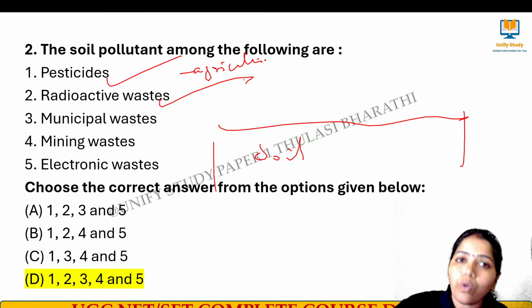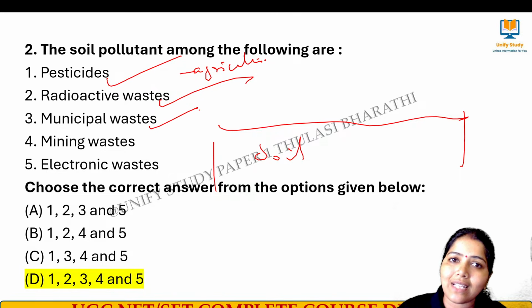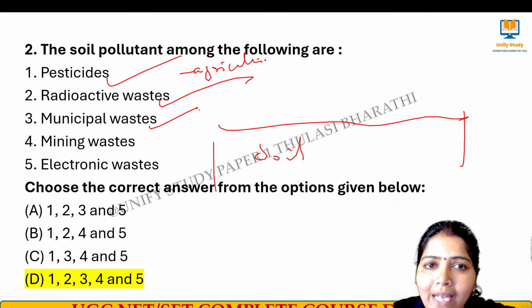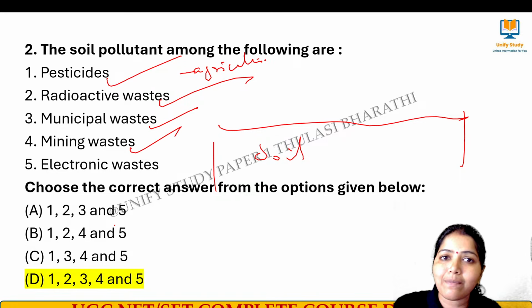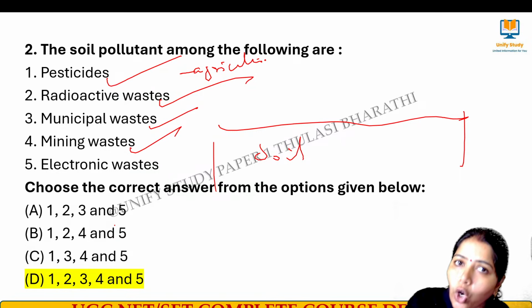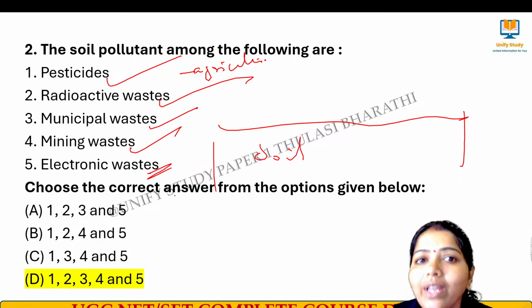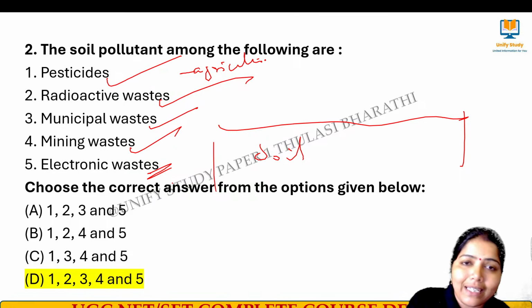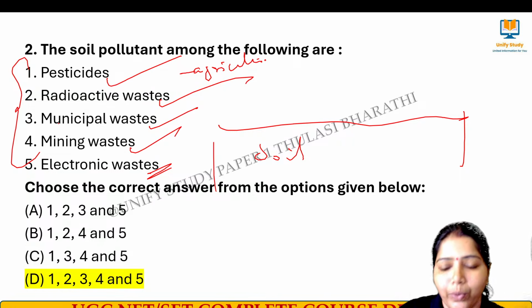Radioactive waste coming out from thermal power plants also gets mixed in the soil and pollutes it. Municipal waste, when I put garbage outside, also mixes with the soil and contaminates it. Mining waste, mining done underground, also pollutes the soil, and erosion can happen. Then electronic waste also gets connected with the soil. All these we call the main sources of soil pollutants.